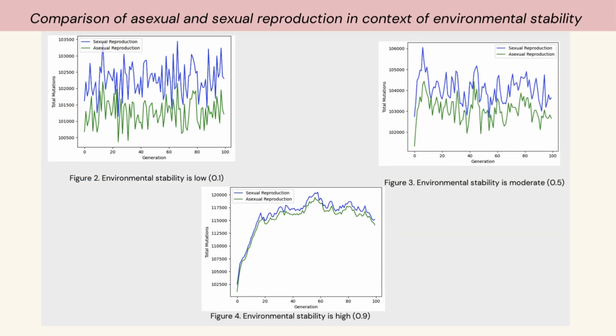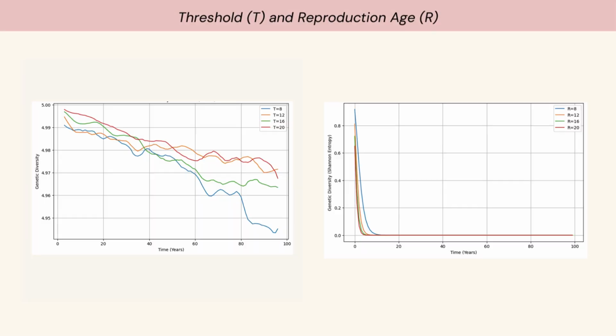This figure shows the adaptability of two reproductive strategies when environmental stability is low, moderate, and high. Higher total mutation accumulation indicates greater genetic diversity. It has been shown that sexual reproduction has a comparative advantage over asexual in terms of environmental stability.